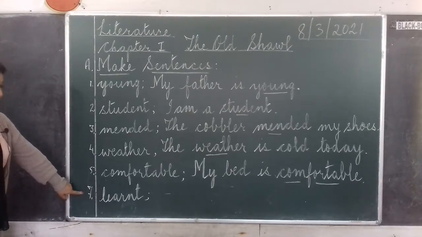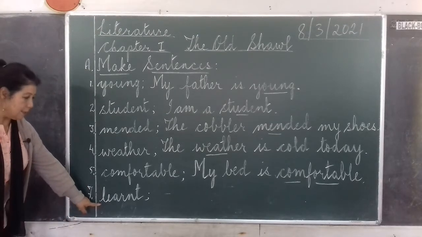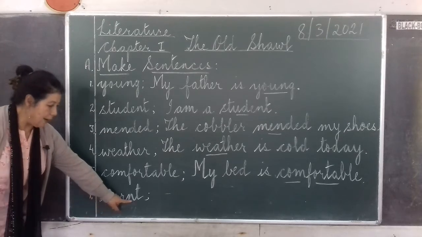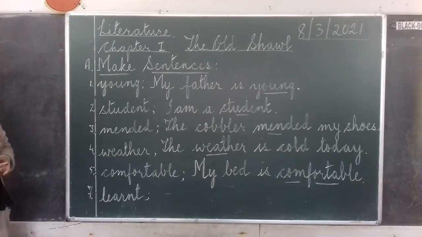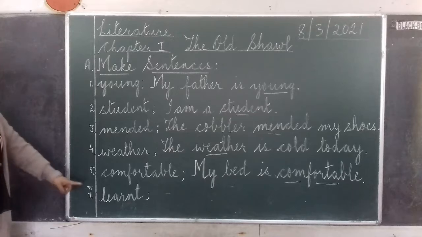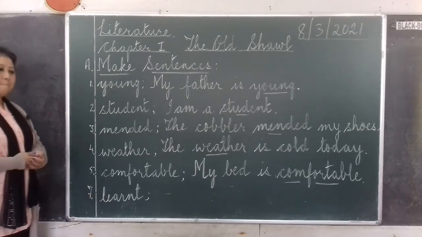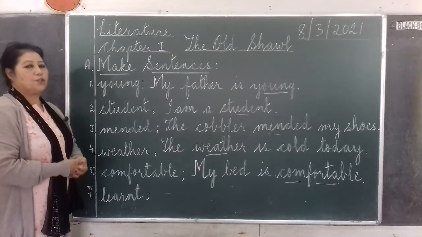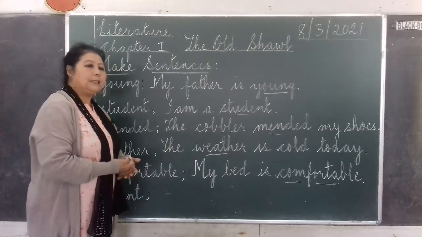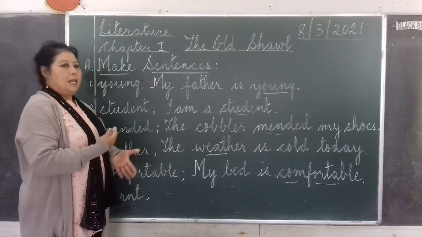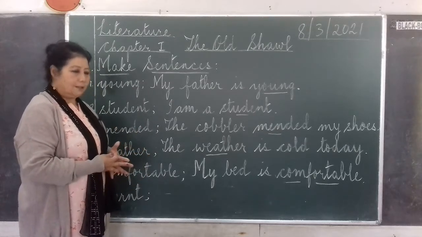Okay. Now children, the next word is learnt. L-E-A-R-N-T. Learnt. This is to learn something. So when your teachers give you homework, they say learn the spellings, learn the lesson properly, isn't it?